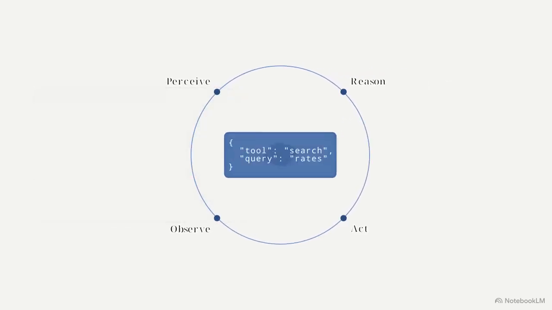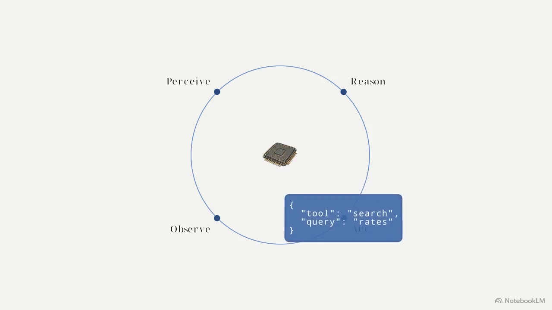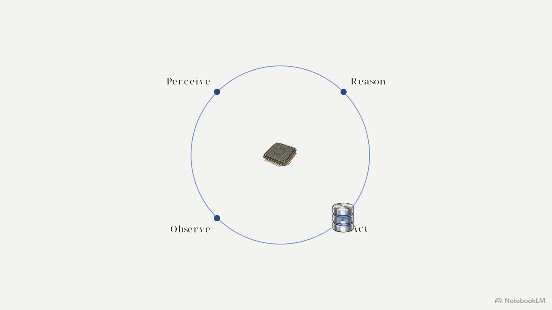During the act phase, the agent must bridge the gap between text and execution. It produces a structured request, typically in JSON format, that matches a strict schema. This ensures the model provides the exact parameters a database or API expects. Once the tool executes, the result is fed back into the model's context window as an observation.